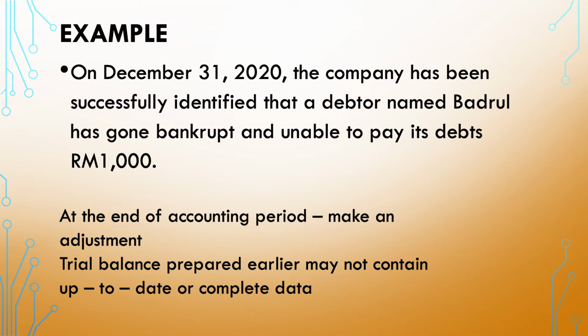At the end of accounting period, we have to make an adjustment as our trial balance that we have prepared earlier on may not contain up-to-date and complete data. In this case, we have to make an adjustment as Badrul cannot be able to pay.